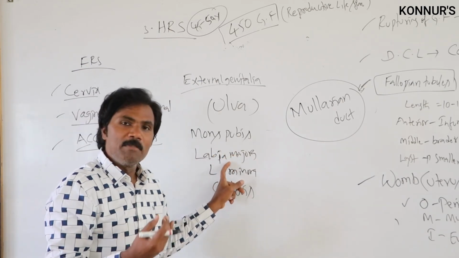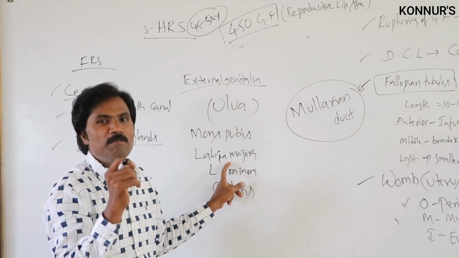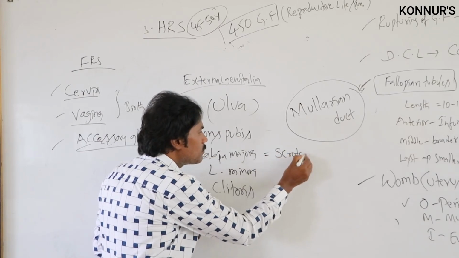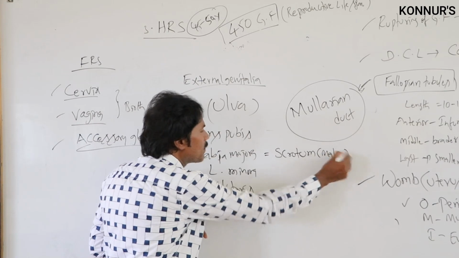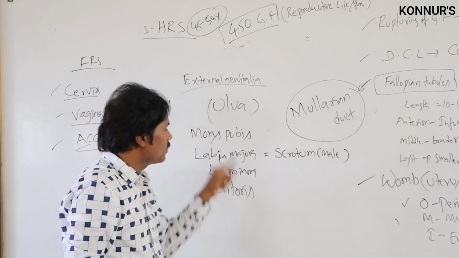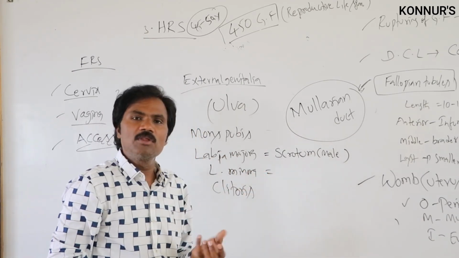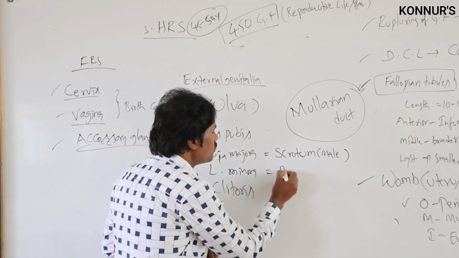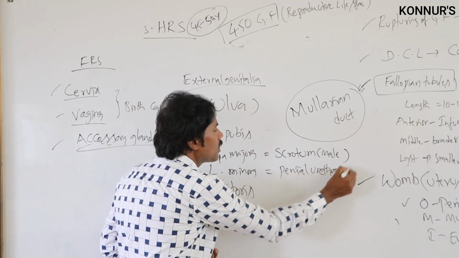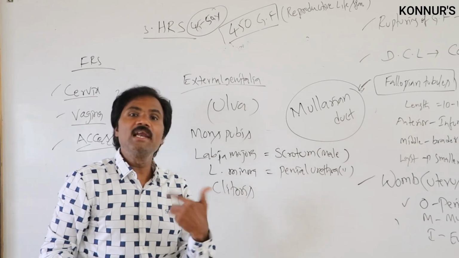Then the labia majora, a type of folded part, is equivalent to the scrotum of the male. That is important. Which part of the external genitalia of the female is equivalent to the male scrotal sacs? The labia majora. The labia minora is equivalent to the penile urethra in the male. Then the clitoris is equivalent to the male penile part.